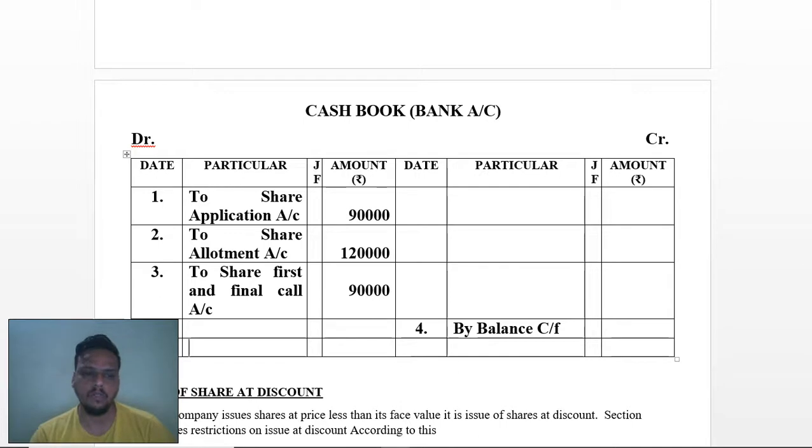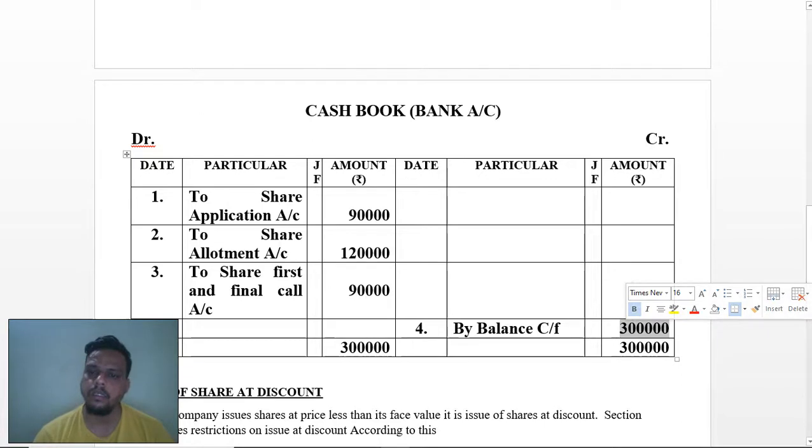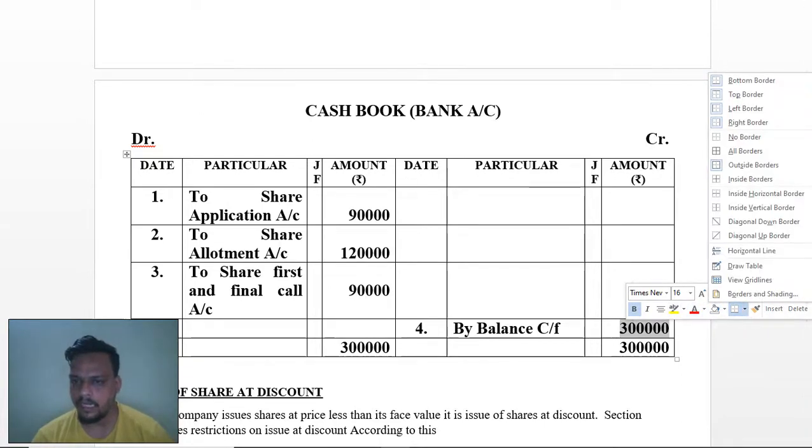Here I'll put the total will be 1,80,000, 3 lakh rupees. 3 lakh rupees will be your total. So your total balance will be 3 lakh rupees. Here I cannot show the particular diagram, but you should know that this is a bold part. This can be done as highlightedly bold.